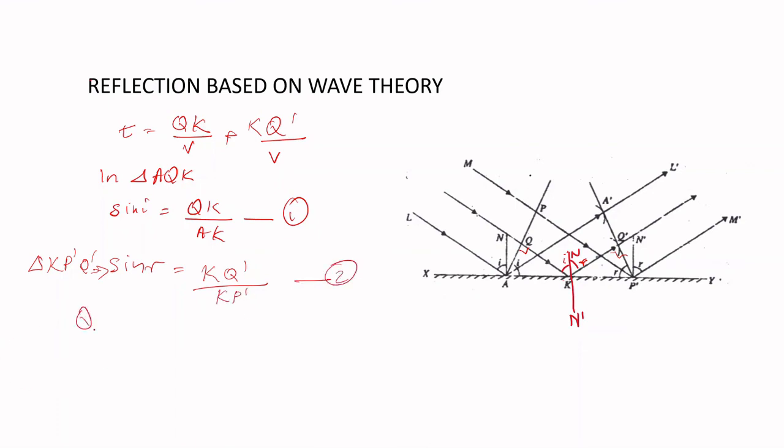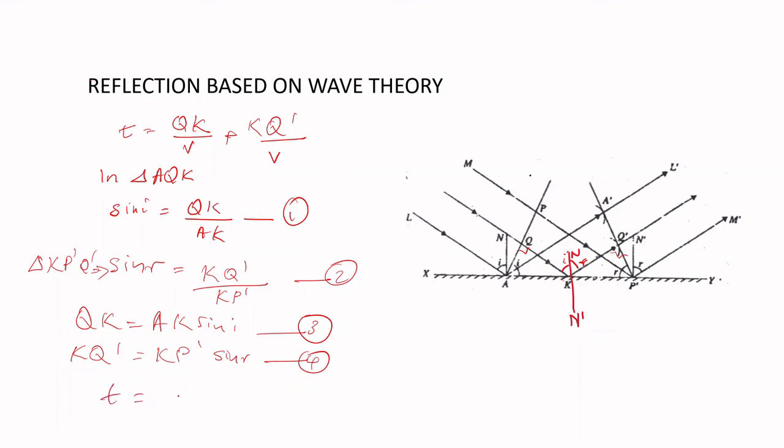So QK is AK sin I, and KQ dash is KP dash sin R.